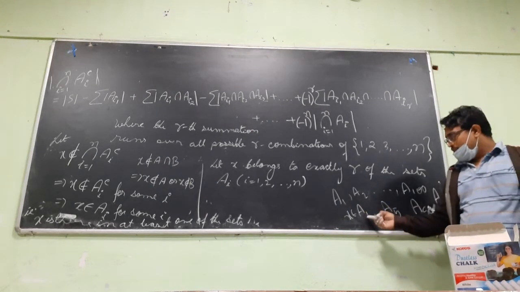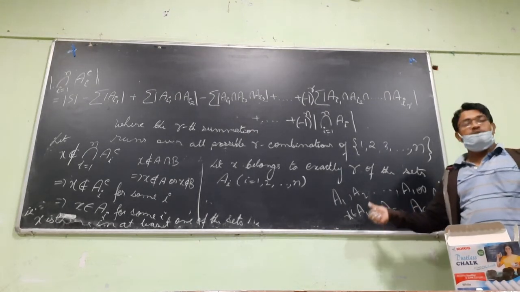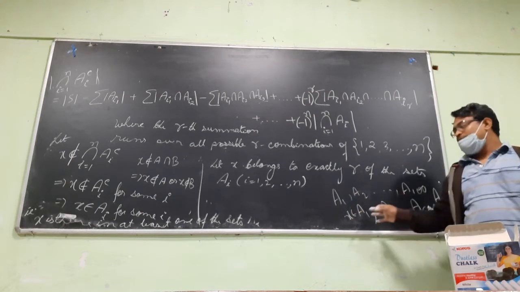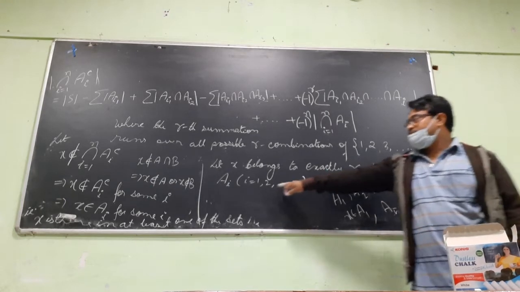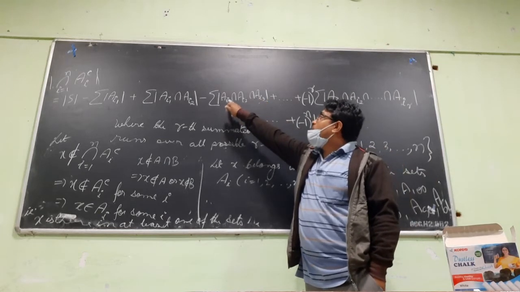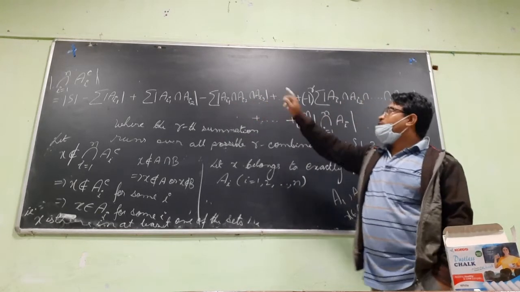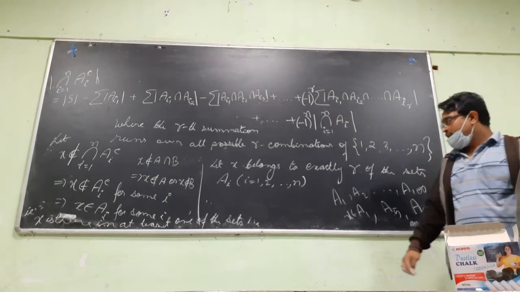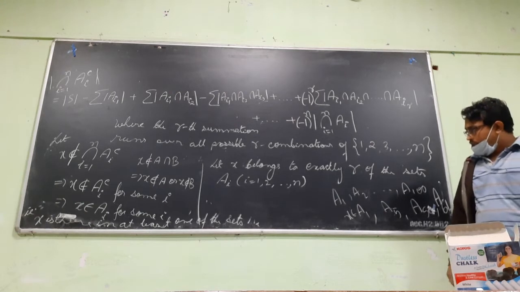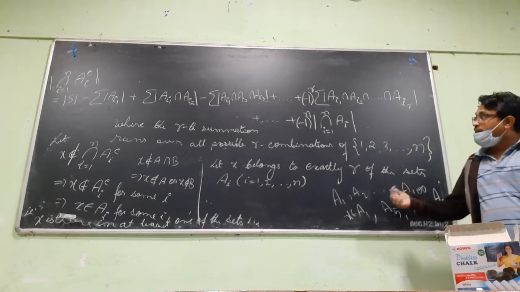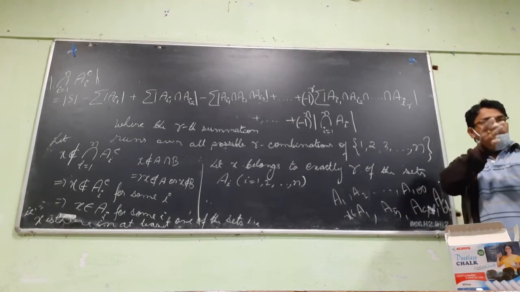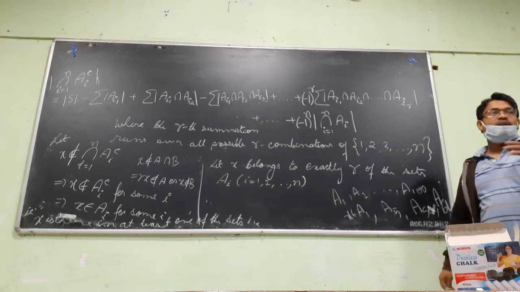x belongs to exactly R of these sets. So it may not be serially 1 up to R. It may be any R of these sets. That's why I have written the index as I1, I2, I3. I have not written A1, A2, A3. So they may be anything. So if x belongs to exactly R of these sets, then x will belong to exactly RC2 of these intersections. If you take the intersections of those sets two at a time, x will be there only in those, not in the others.